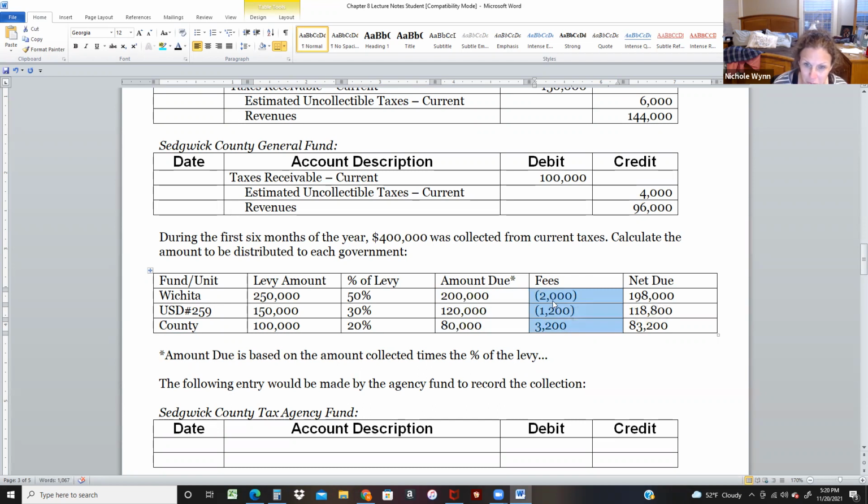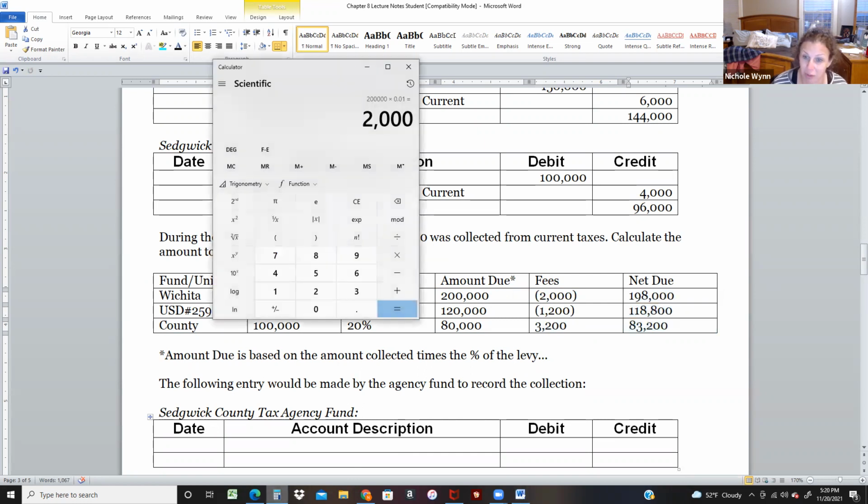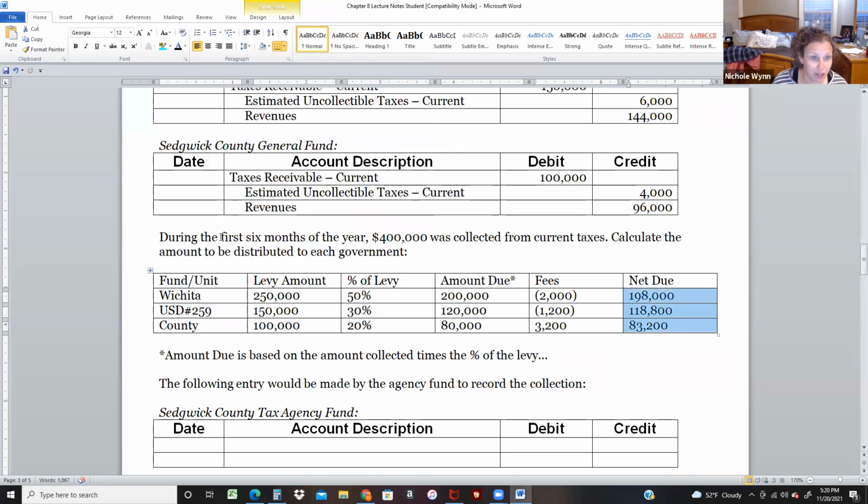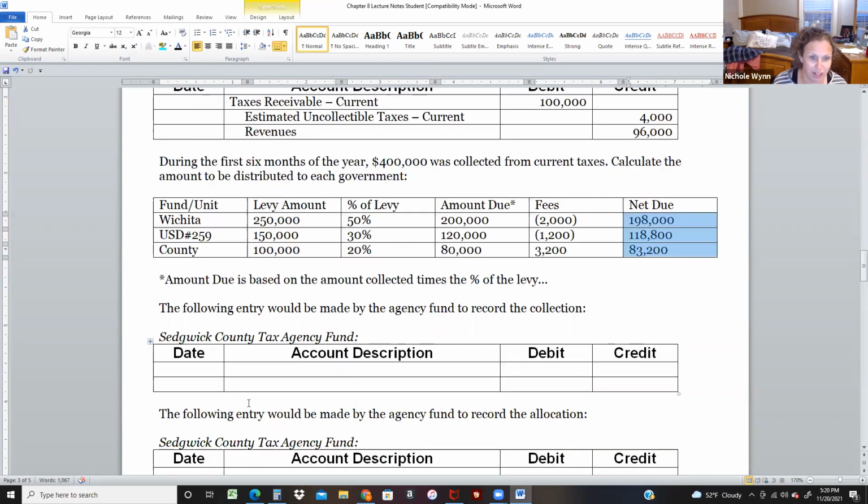So this totals 400,000. Receive the fee. And so if we add these three up, they should equal 400,000 because that's the money we have to distribute. 198, 118,800, and 83,200. So we're going to receive a total of $400,000. When we receive the $400,000, it says during the first 6 months, 400,000 was collected. So we are going to give it to these three entities just like that.